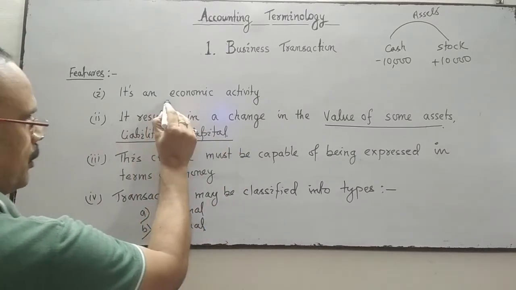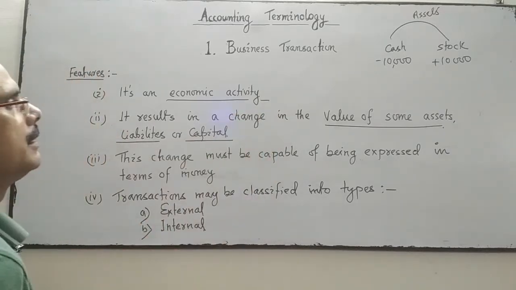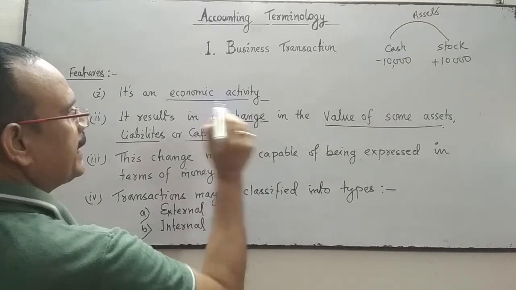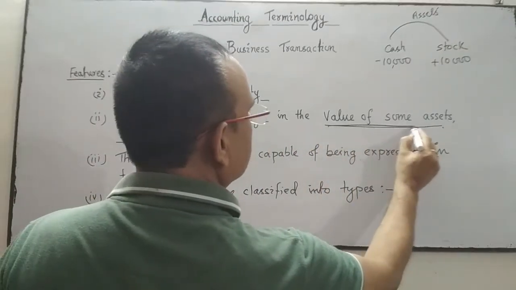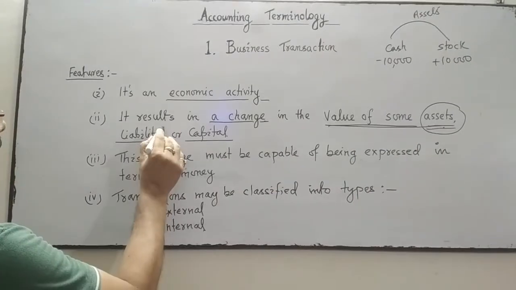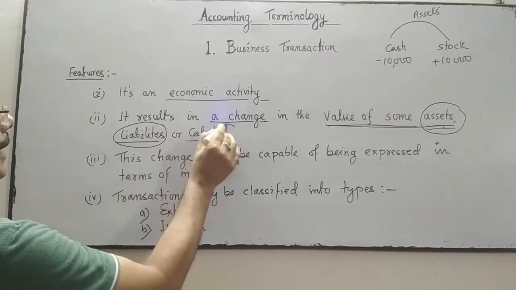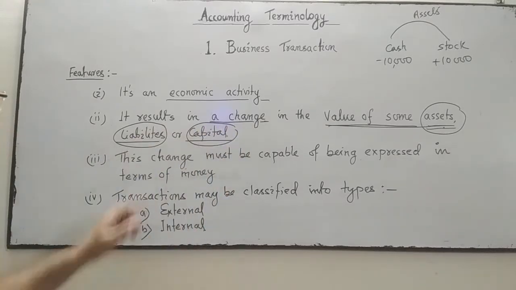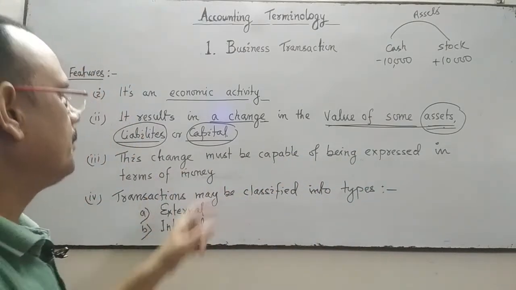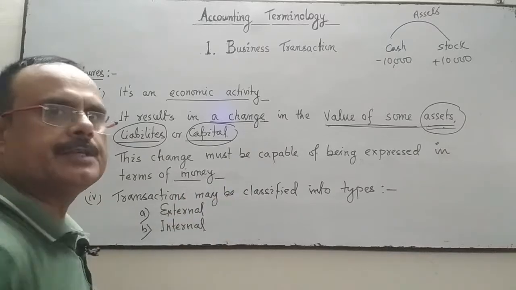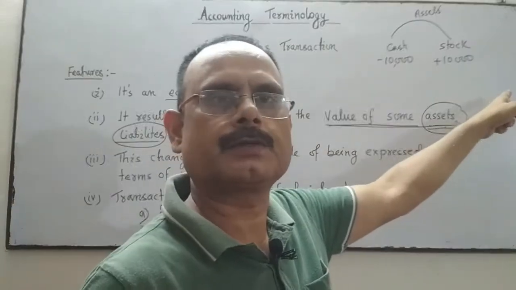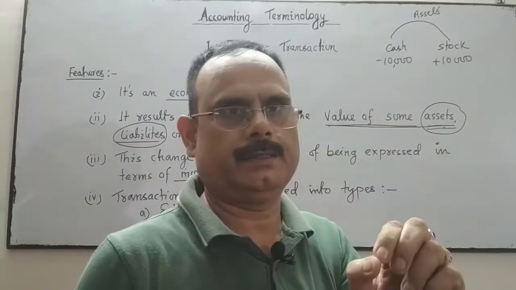Number three, this change must be capable of being expressed in terms of money. For instance, over here minus 10,000 and plus 10,000, expressed in terms of money.